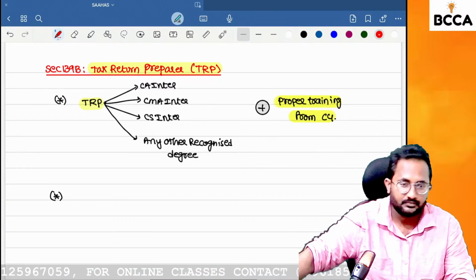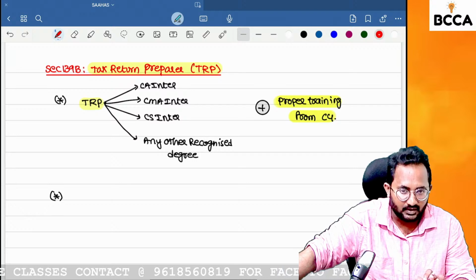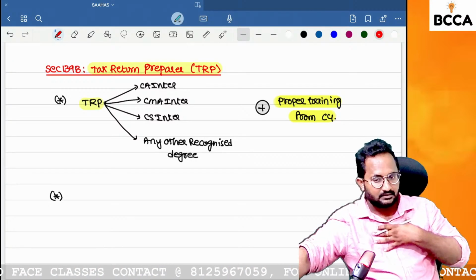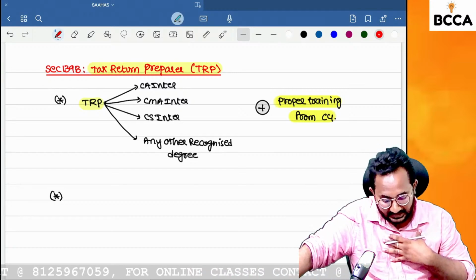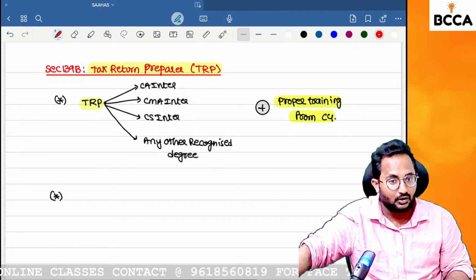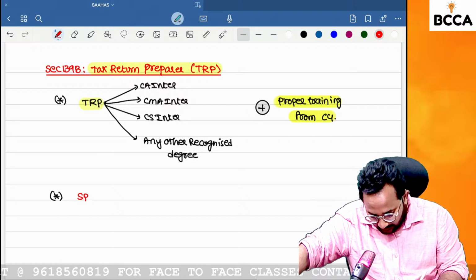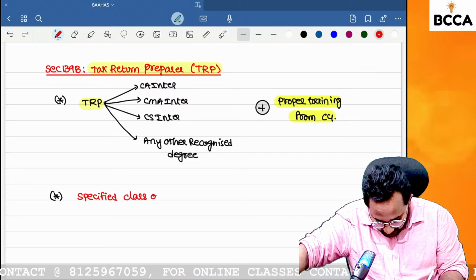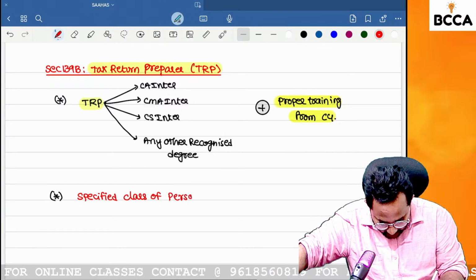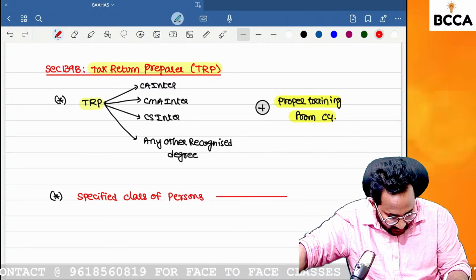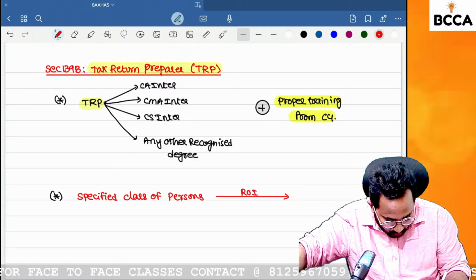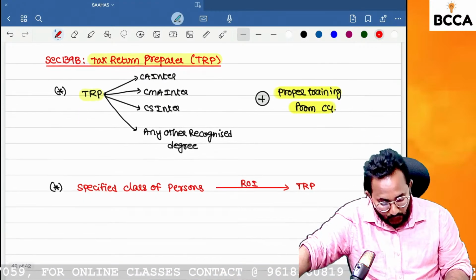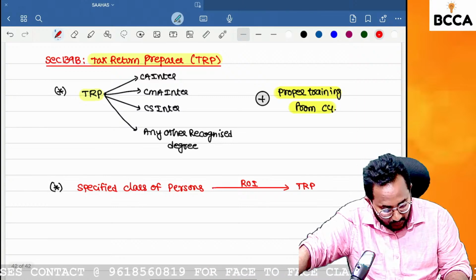Second point. Yes, okay. Right now, tax audit liability is there for one assessee. That means I need to go for the tax audit. Can I file the return of income through the TRP? No. Only a specified class of persons file their return of incomes through the TRP. Not all assessees, only a few assessees will go with the TRP.